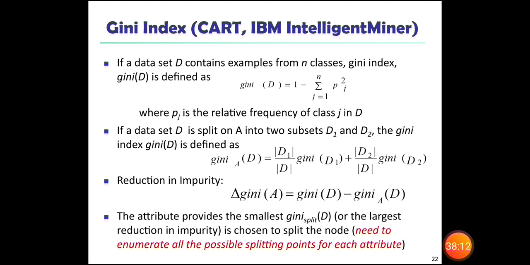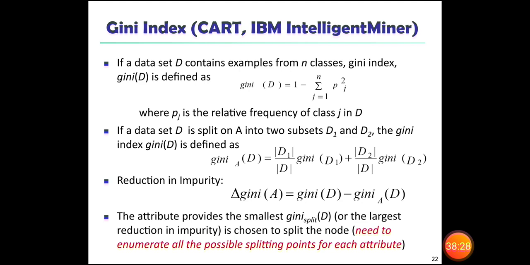If data set D is split on A into two subsets D1 and D2, which we already discussed, we have D in which we have two different splits, D1 with some conditions and D2 with another condition.